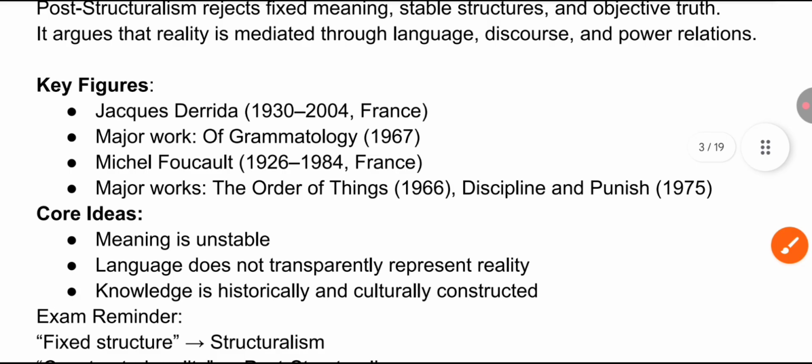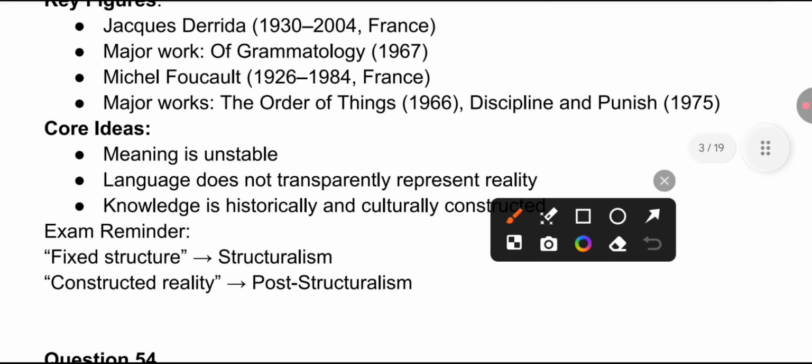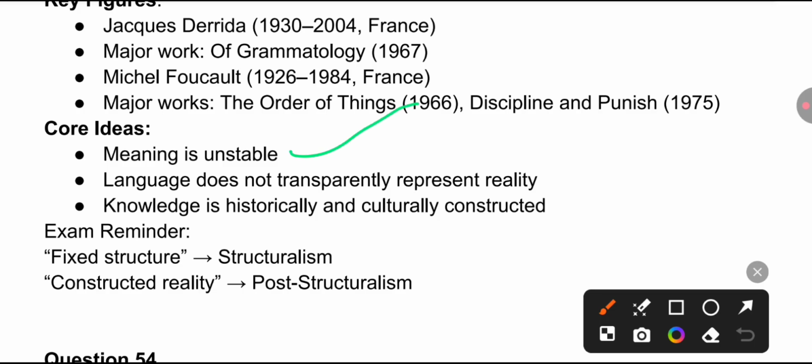These are the major works from post-structuralism. Remember, the core ideas mentioned in post-structuralism: meaning is unstable, that is, not fixed. Language does not transparently represent reality, and knowledge is historically and culturally constructed.